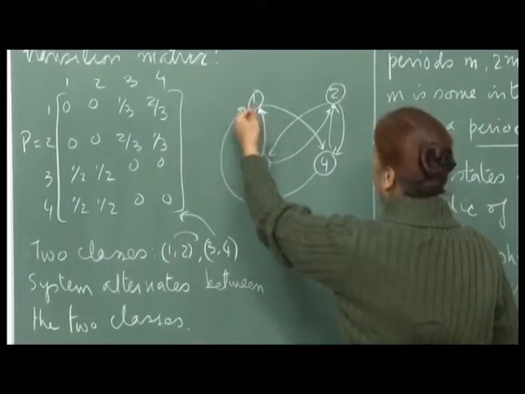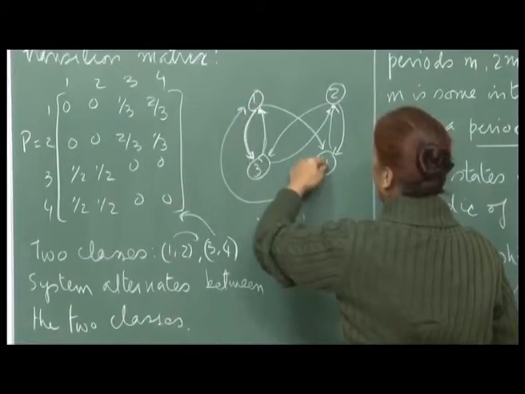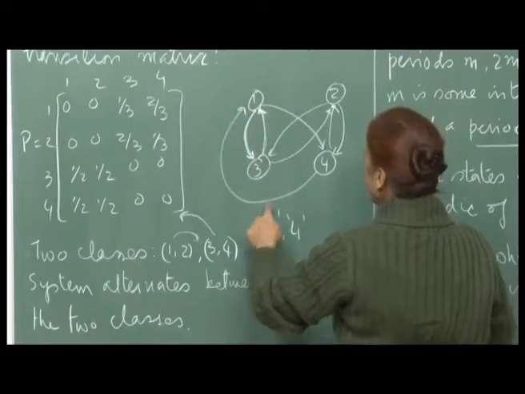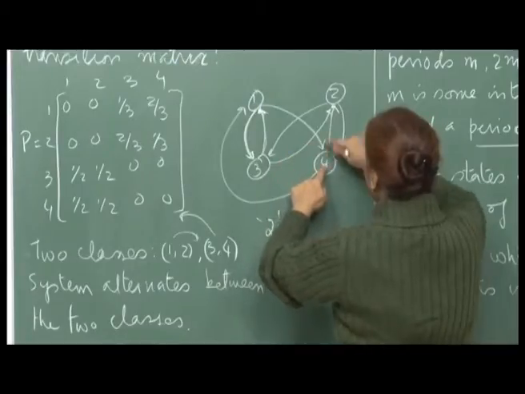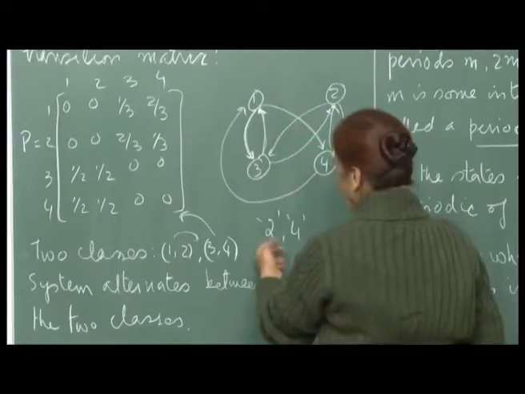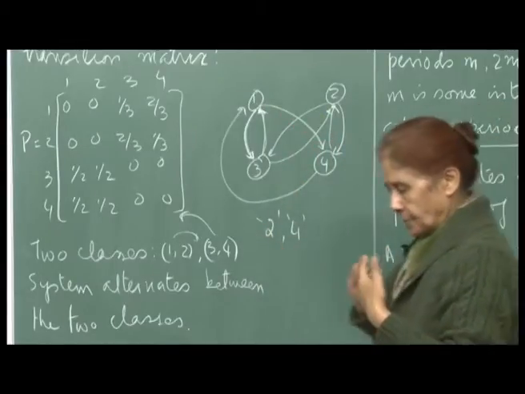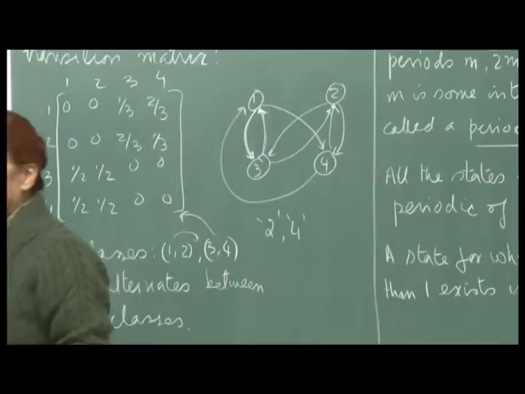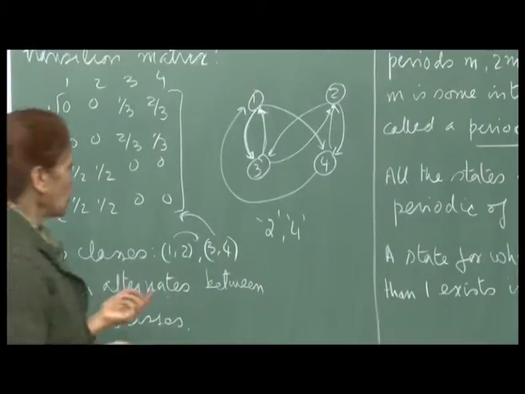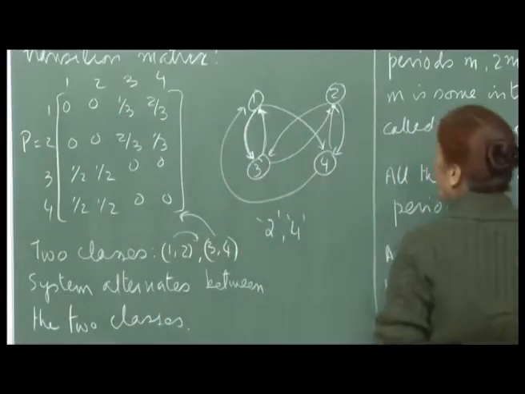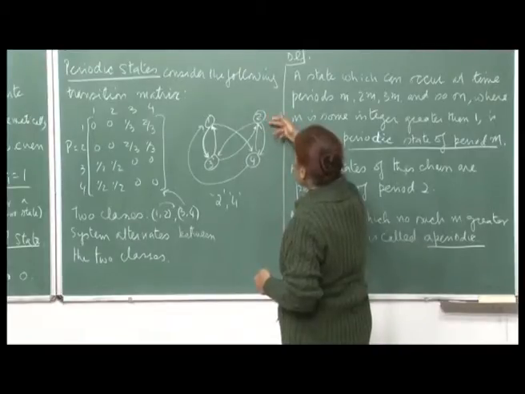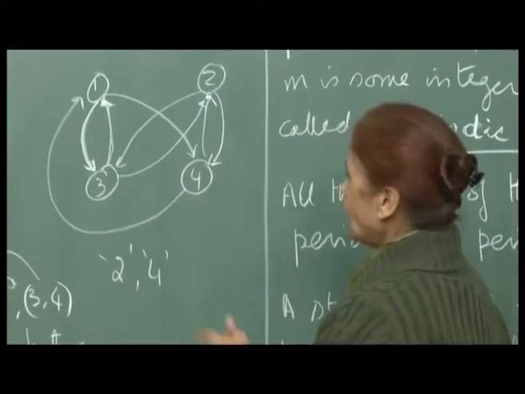Look at the other possibility: from 1 you may go to 4 and then come back, so again it will be 2 transitions. But if from 1 you go to 4, then to 2, then 2 to 3 and then 3 to 1, it will be 4 transitions. So you can recur back to state 1 either in 2 transitions or in 4 transitions, and the same story is true for state 2. From 2 you can come back to itself either in 2 or in 4 transitions, and again for 3 and 4.